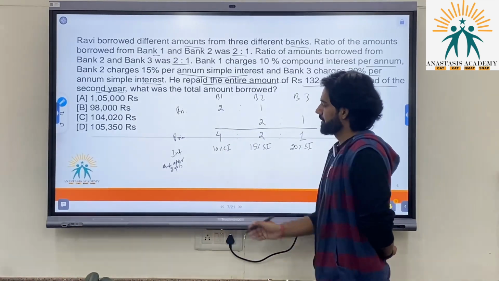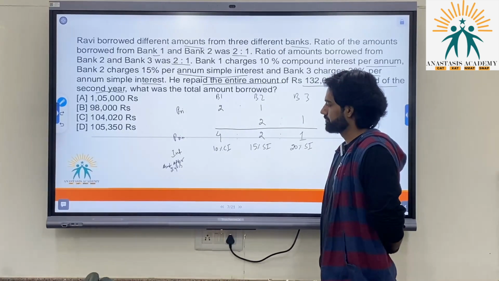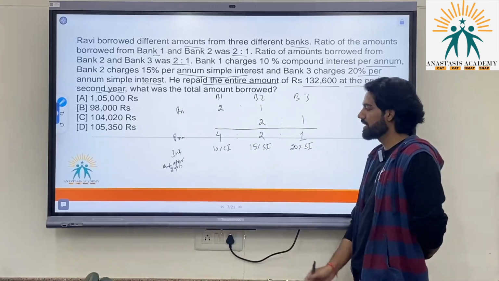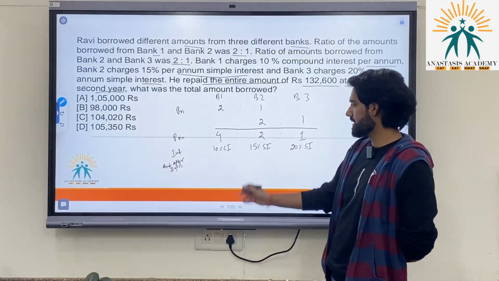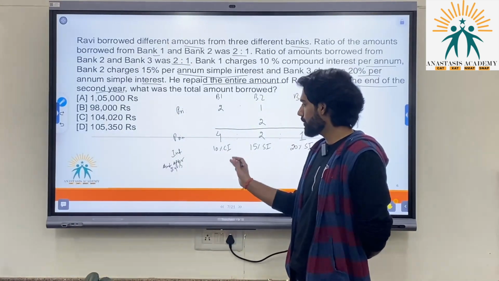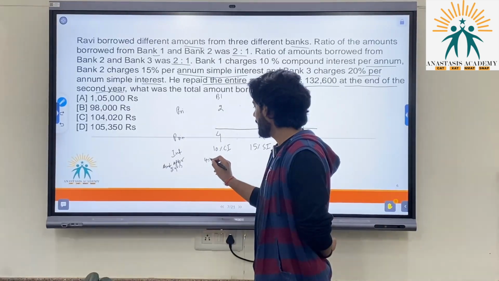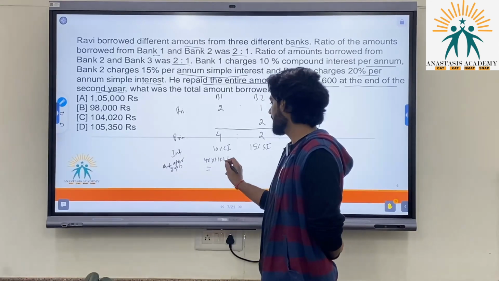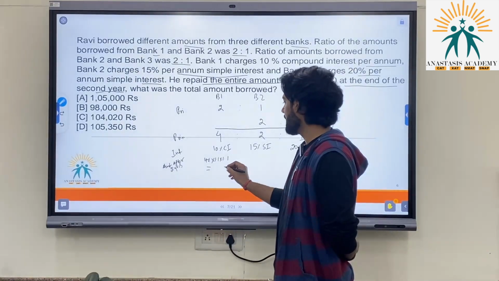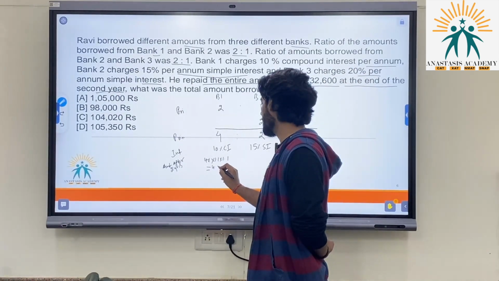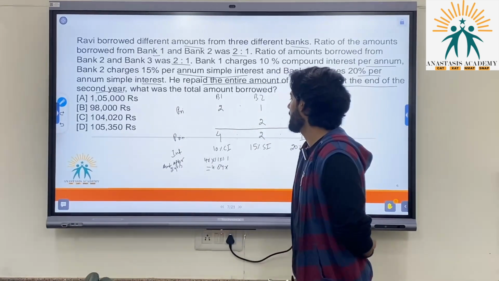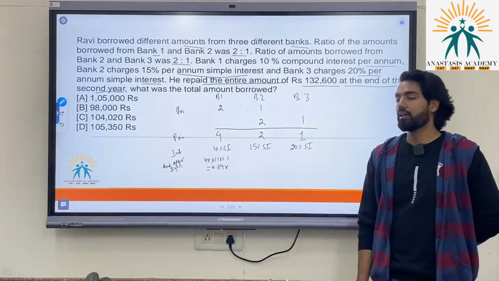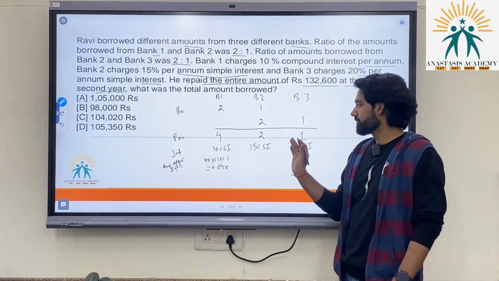from bank 1, principal is 4x units. I have assumed it to be 4x units, and interest is 10% compound interest. You know that compound interest is nothing but the successive percentage change. So after 2 years, this amount becomes 4x into 1.1 into 1.1, which is 1.21. 1.21 is 4.84x.